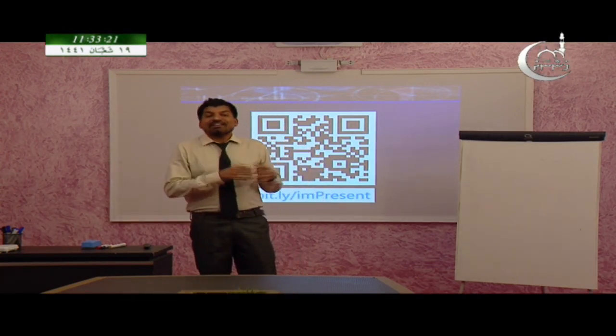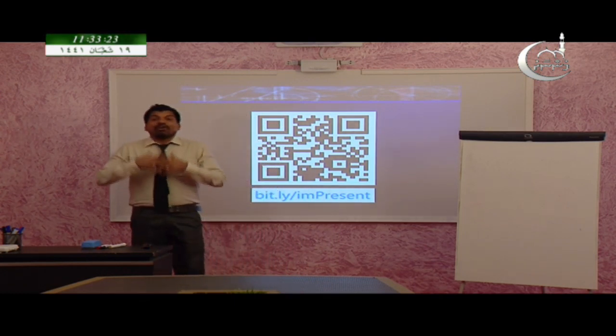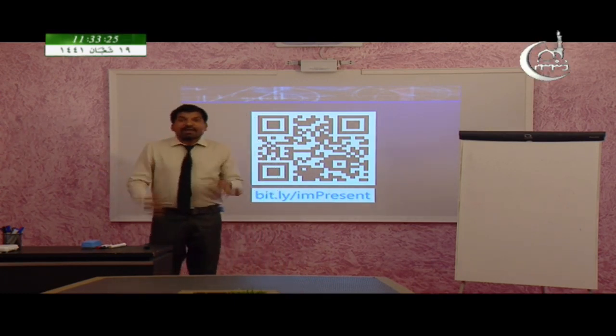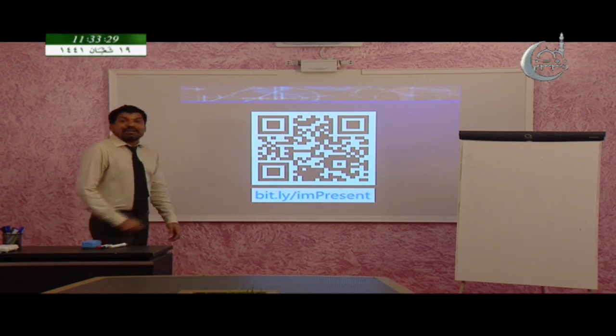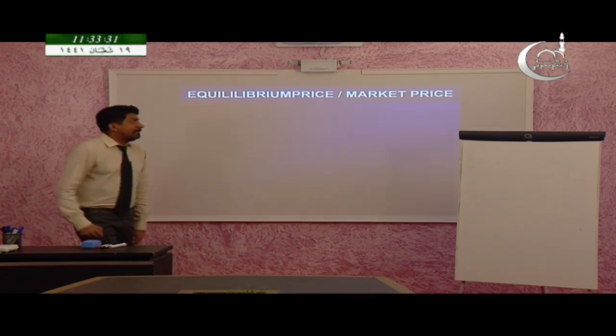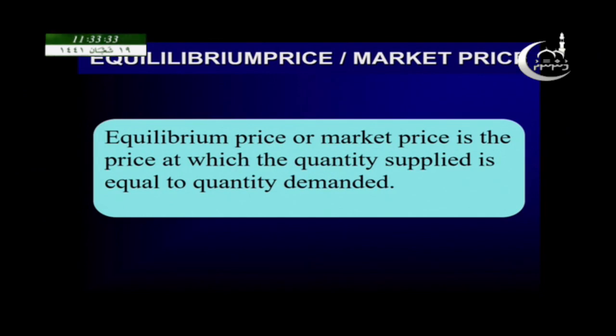So how do we define the market price or equilibrium price? Equilibrium price is the price where demand and supply are equal. Look at this definition: equilibrium price or the market price is the price at which the quantity supplied is equal to the quantity demanded.